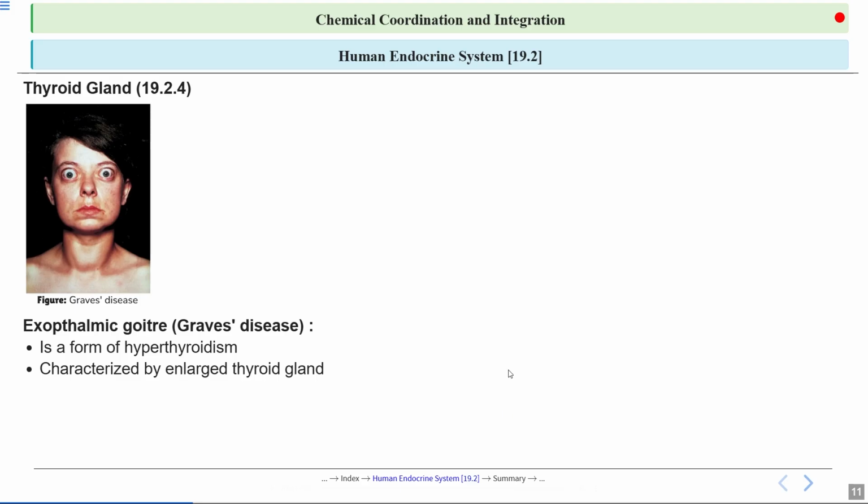It is characterized by an enlarged thyroid gland, or we can say exophthalmic goiter, where eyes bulge due to the immune system attacking the thyroid as well as eye tissue.